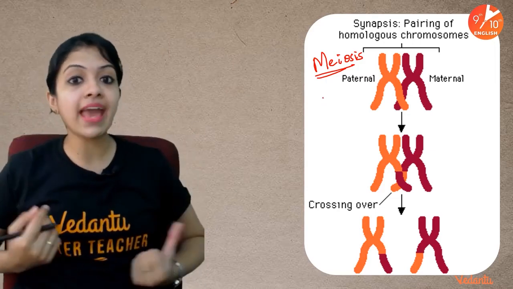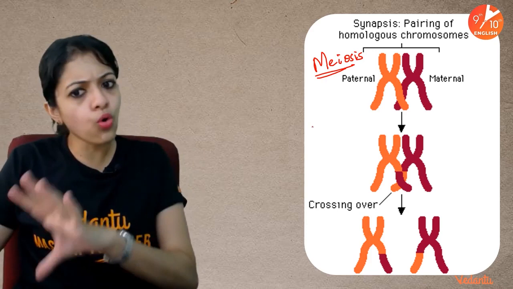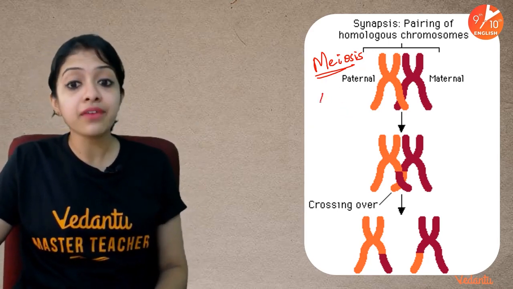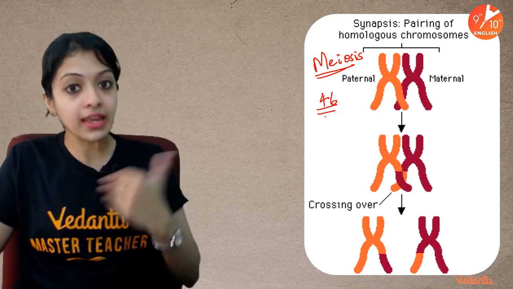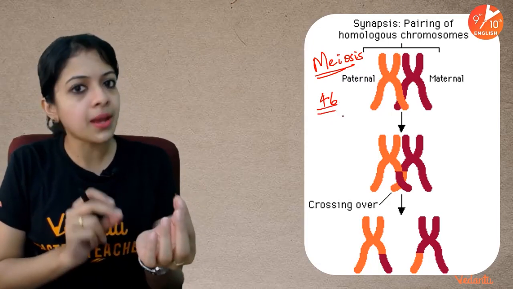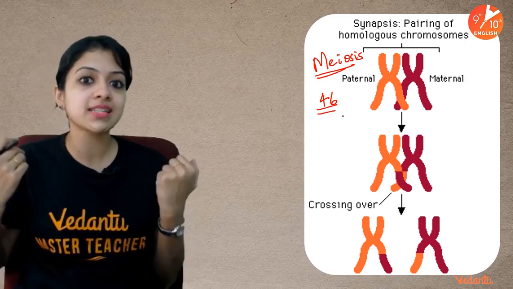Okay, so meiosis is the process by which from diploid parent cells in the body, haploid gametes are formed. All somatic cells in sexually reproducing organisms have 46 chromosomes in human beings. Take my skin cell and count the number of chromosomes in it, you would find there are 46 chromosomes.